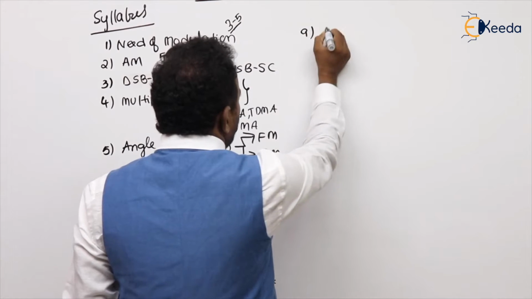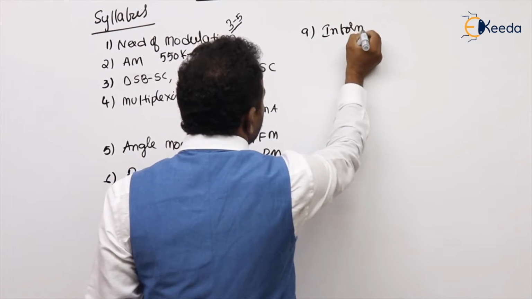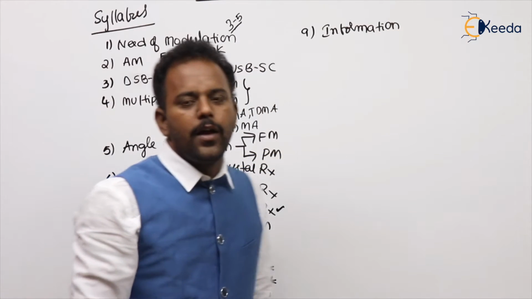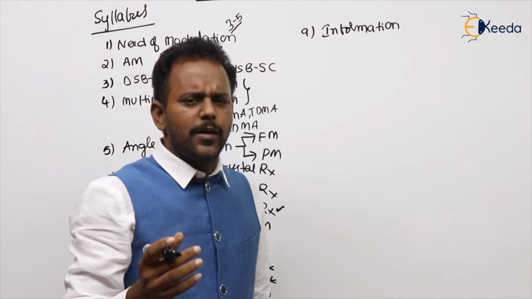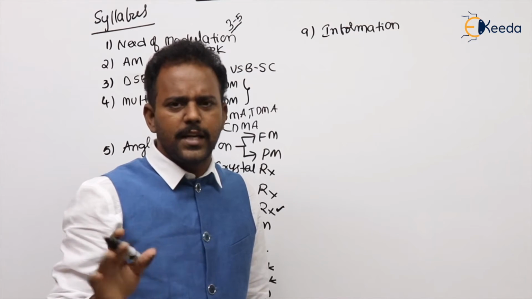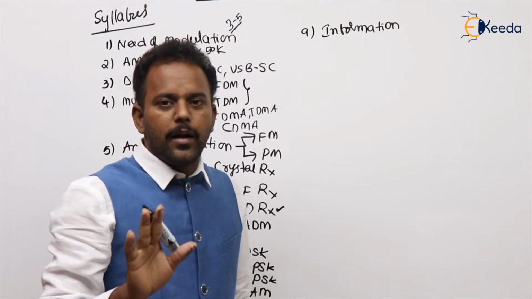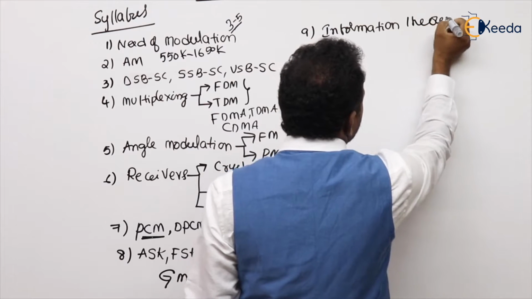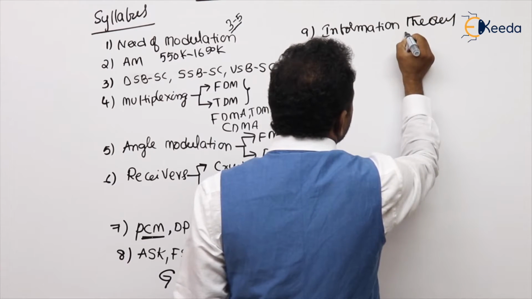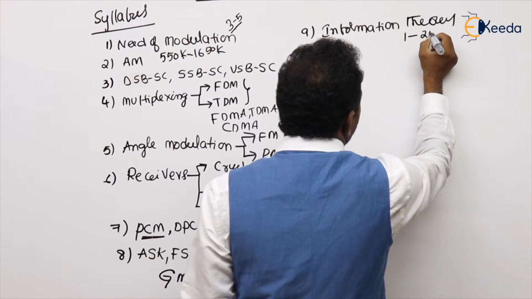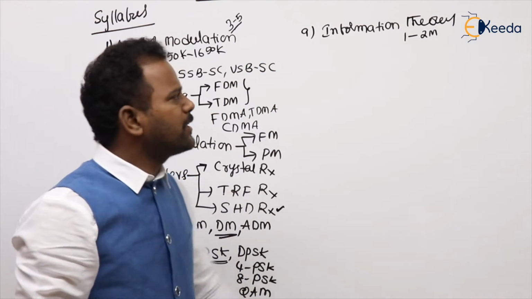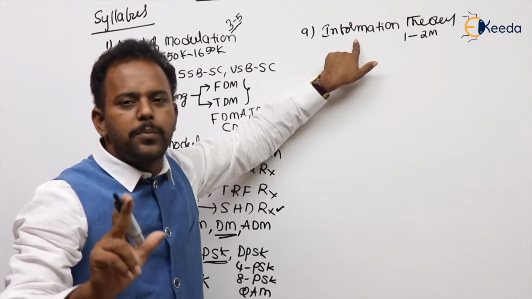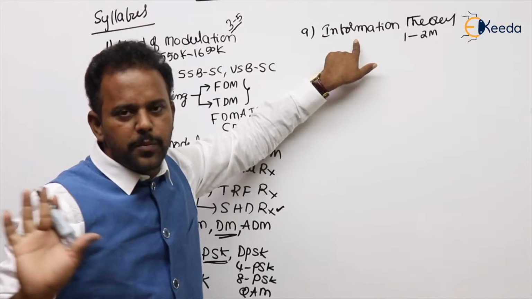Next one we are having is information theory. Coming to information theory, up to 2007 or 8 the questions came. Later, for some 5-6 years, the questions were not there. But now, from the past 4 years, we are getting questions from information theory. So at least from information theory, questions of 1 to 2 marks are coming. In information theory, majorly we need to calculate entropy. Entropy is a common objective question in the ESE examination.